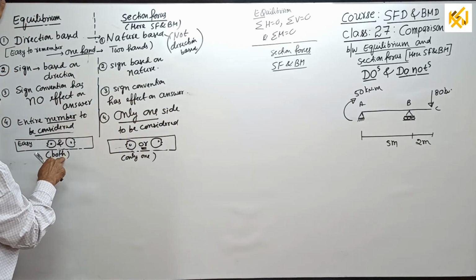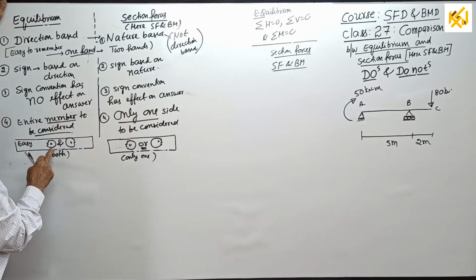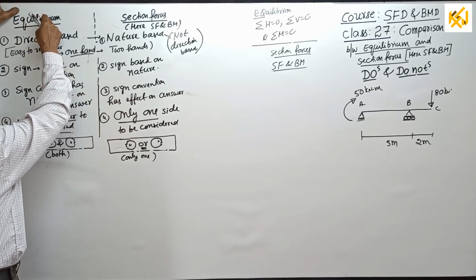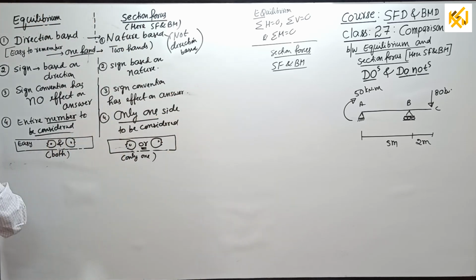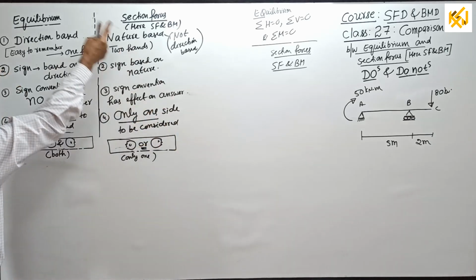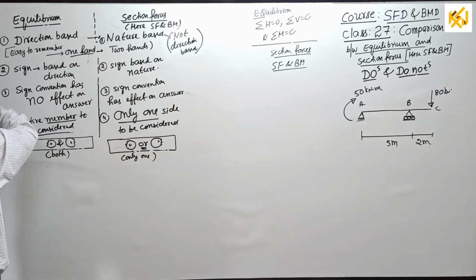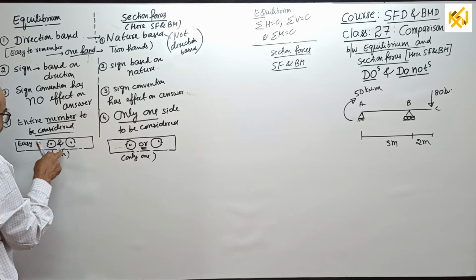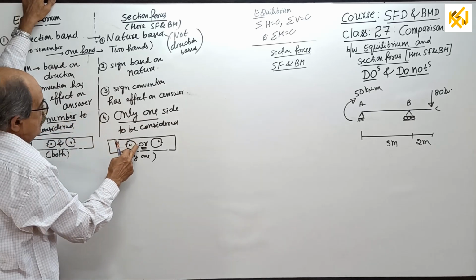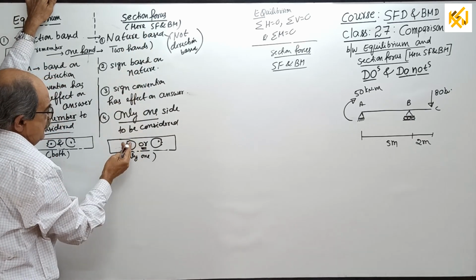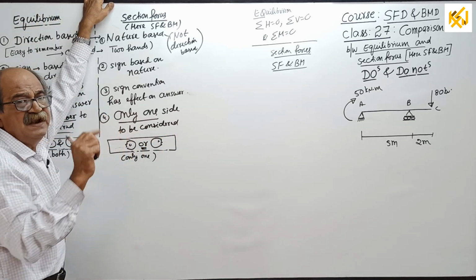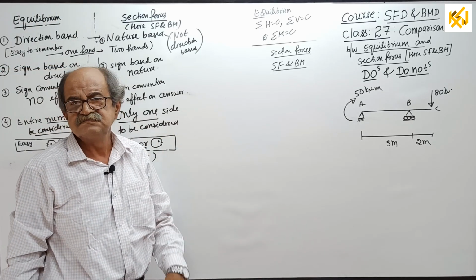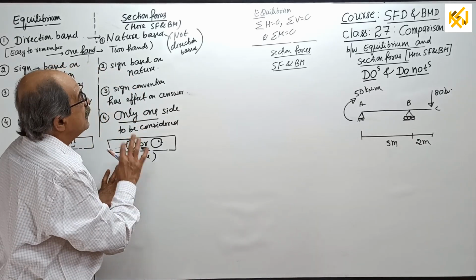Easy to remember. These are somewhat crude, but no problem. When you apply equilibrium, consider the entire member. Look at the left side and the right side, meaning the complete member is to be considered. Both sides, left and right, you have to look. But when you find section forces, either look at the left side or the right side, only one side, not both sides. Okay, that is the next one.